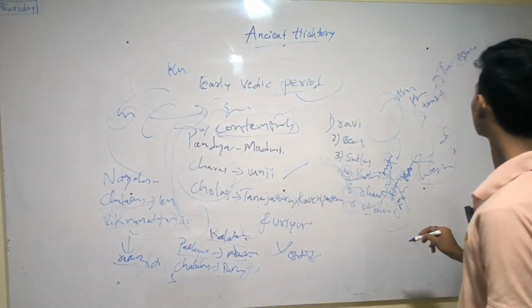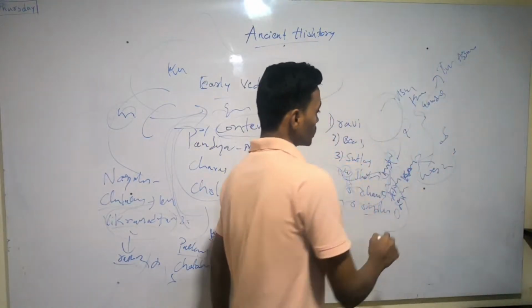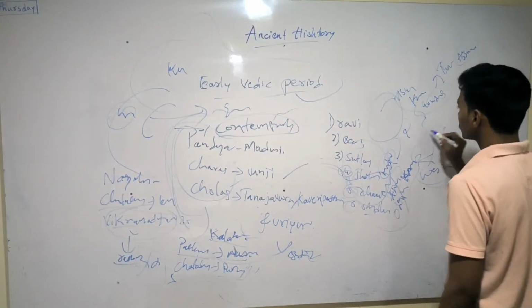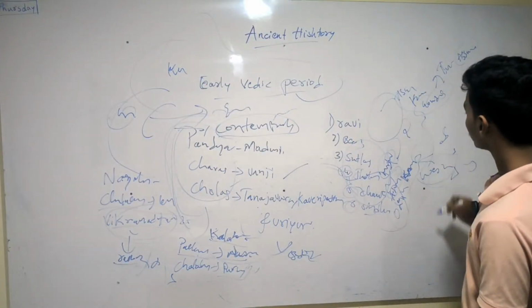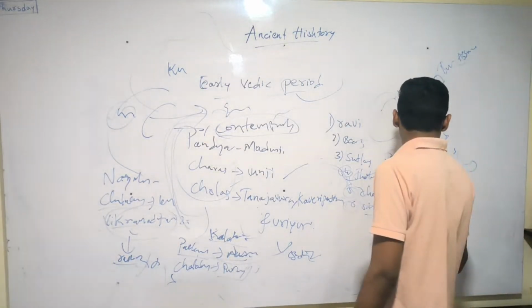Because of the Kalabhras, Brahmadeya did not emerge in these areas, and the Varna system was not created in the western part of India.